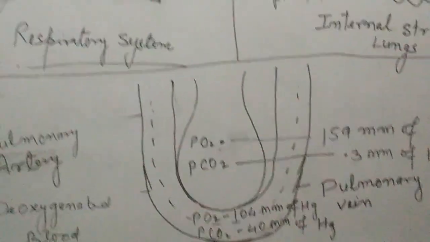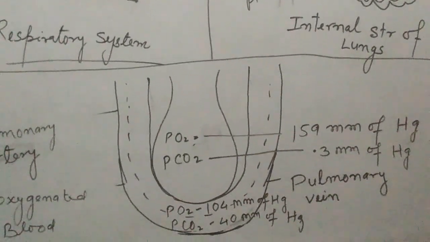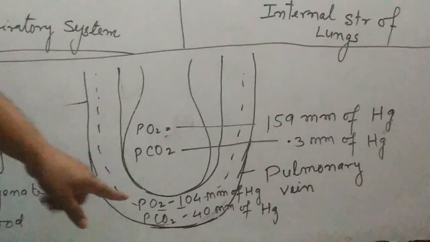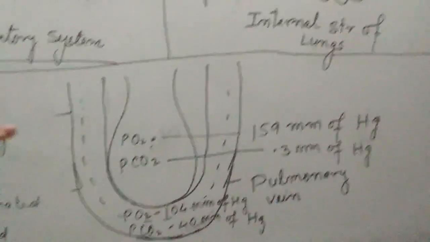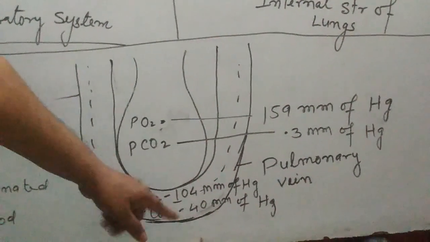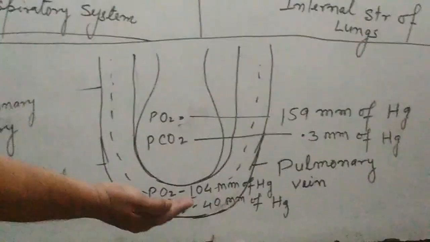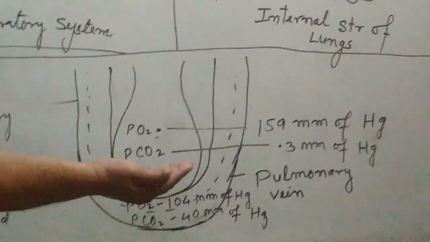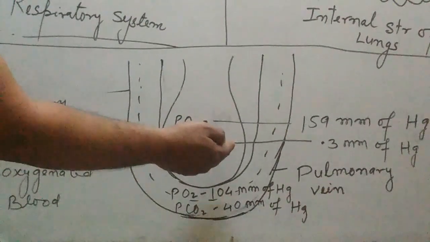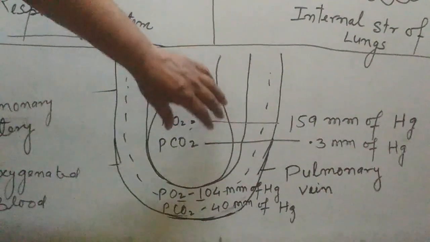In that condition, the concentration of oxygen in alveoli is more in comparison to the pulmonary artery. And that is why the oxygen diffuses inside the blood, the pulmonary artery. And the carbon dioxide comes out and diffuses inside the alveoli. So that is the gases exchange through alveolar या alveoli.